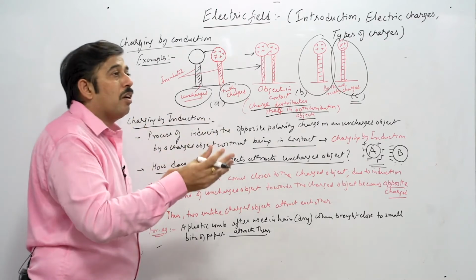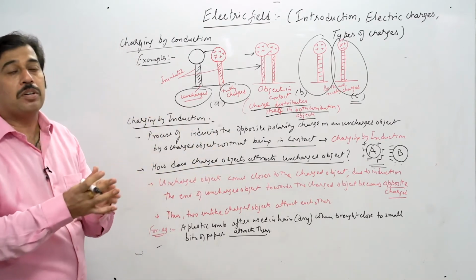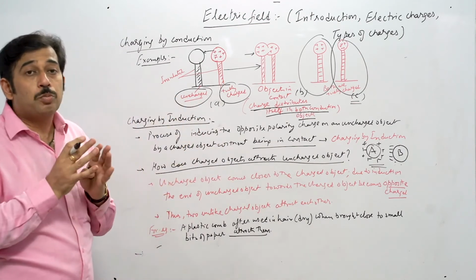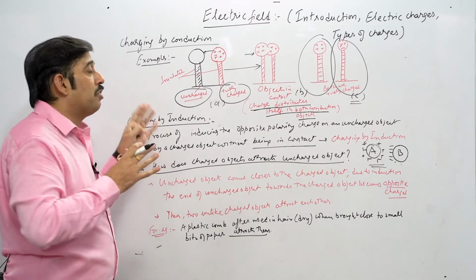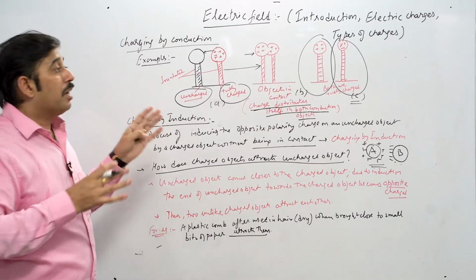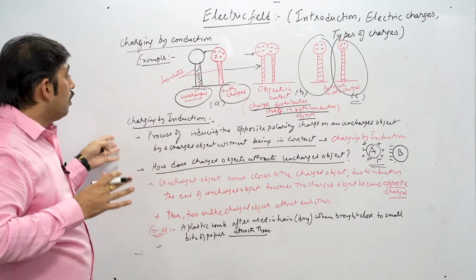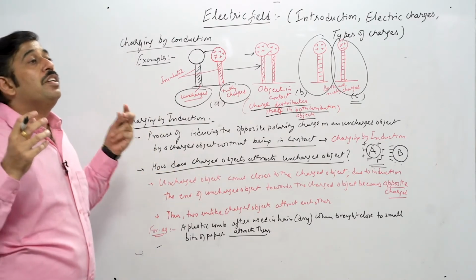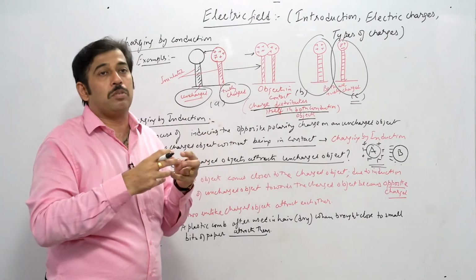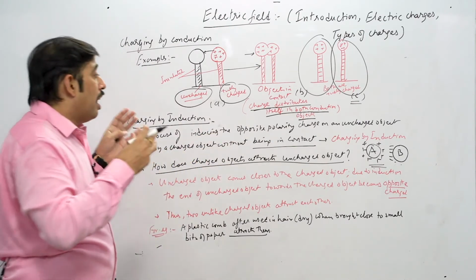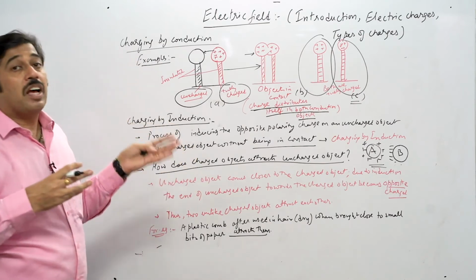There is a process called conduction, that means transfer of charge from one body to another body. The condition is that the body which has to be charged is uncharged, and the body that transfers the charge is the conductor. That conductor only can transfer the charge. And the third one we have discussed right now is charging by induction, in which we do not have to bring the body near to that particular charged body, but the condition is that it has to be charged one and the charged one has to be a conductor.